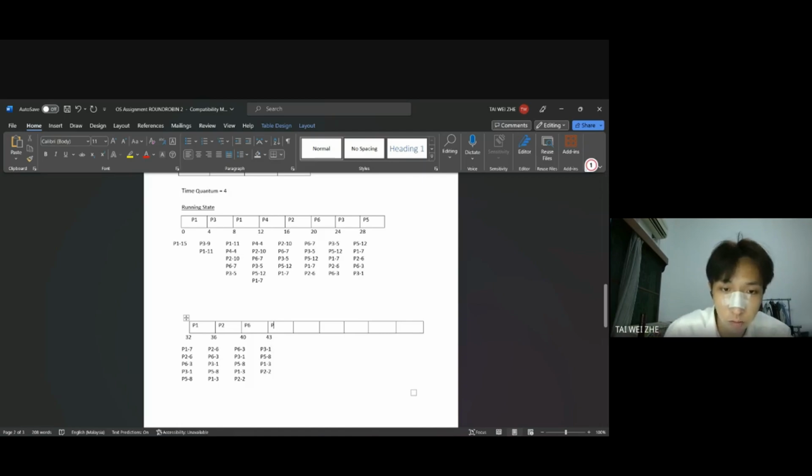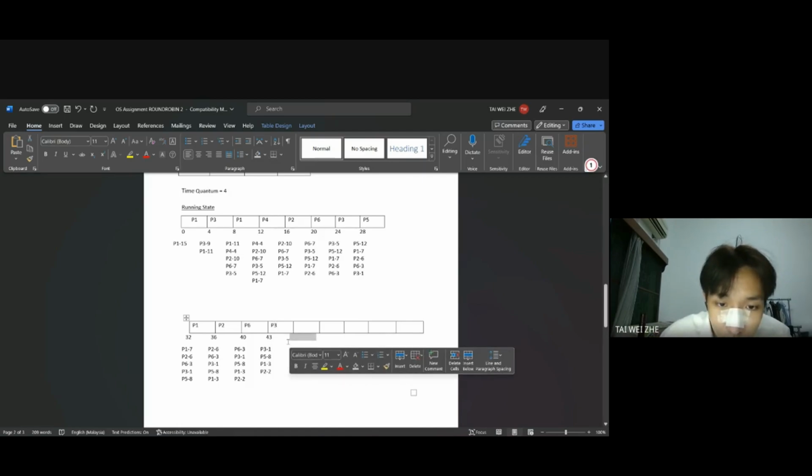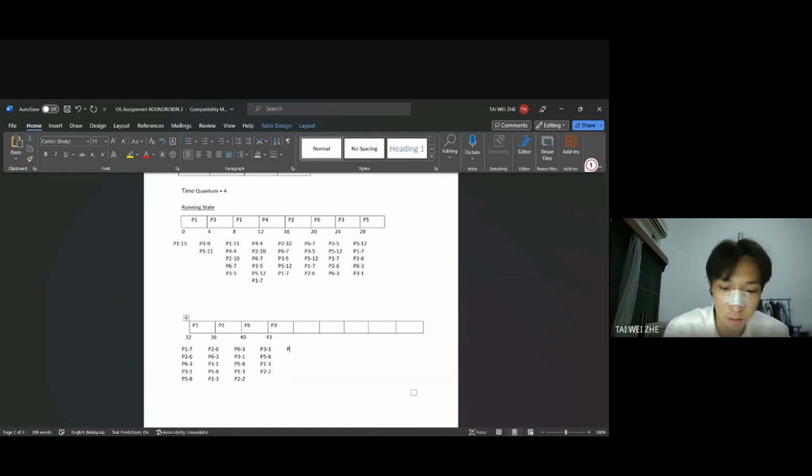And P3 goes to the above, and we write the P5. P5, 8, P1, 3, P2, 2. And P3 goes to here, so it's 44. And P5 above, and 1, because the maximum is 1, 2, 3, so no need to write anything because it's negative. So P5, and the maximum is 44, so 44 plus 4 is 48.